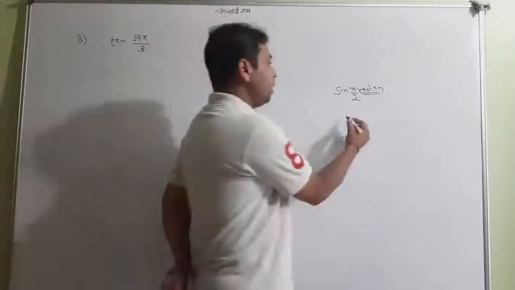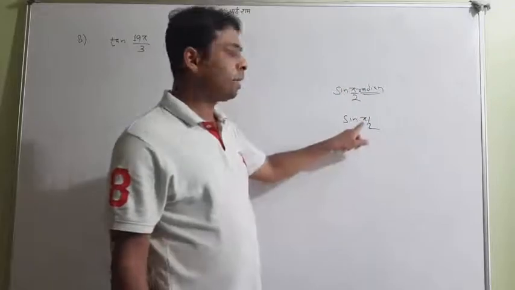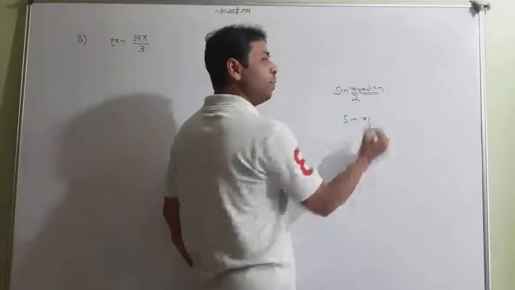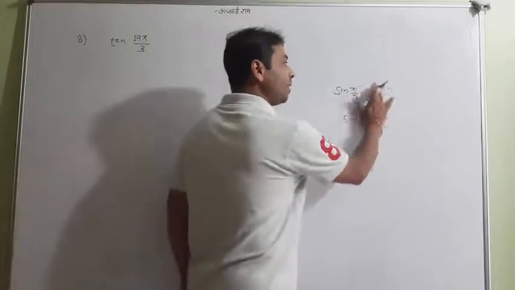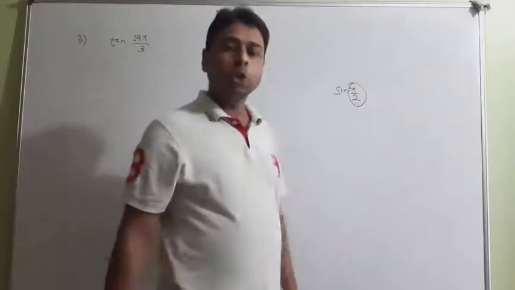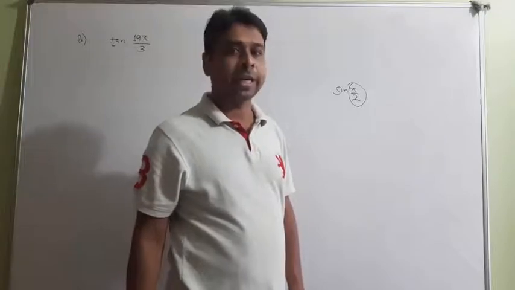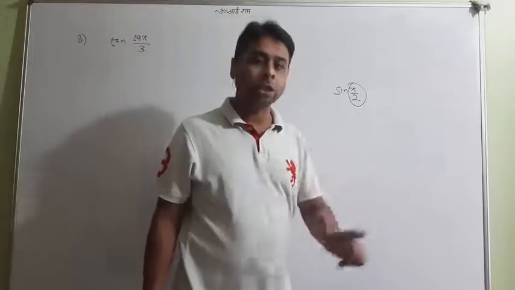Always hide. It is only sine pi by 2. One should know it is not pi, it is a pi radian. And one should again know that pi radian means 180 degrees, and 180 upon 2 is 90. So we have directly calculated that whenever pi by 2 comes, you will assume that it is 90, because it is not pi alone, it is a pi radian actually. So pi radian upon 2 is equal to 90, sine 90. That is the only thing.